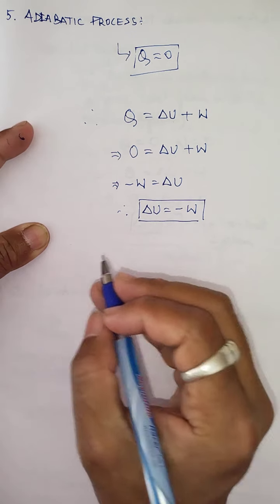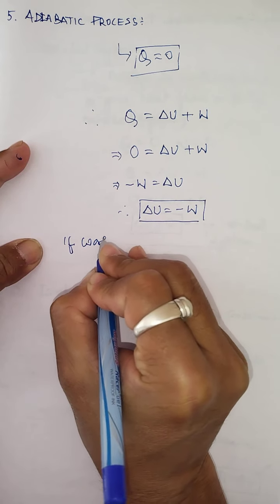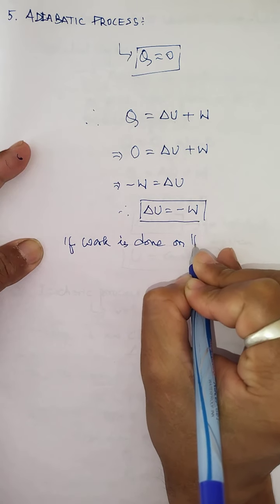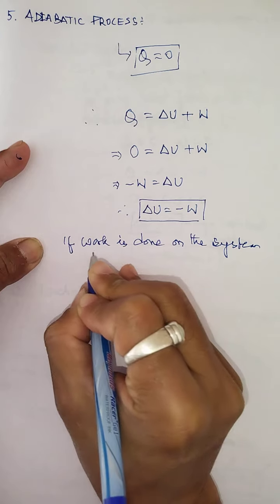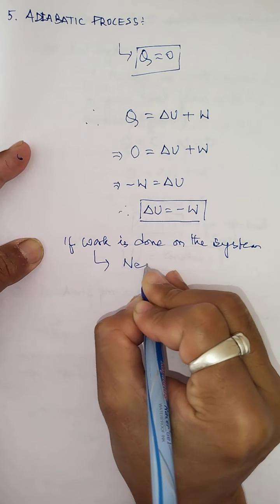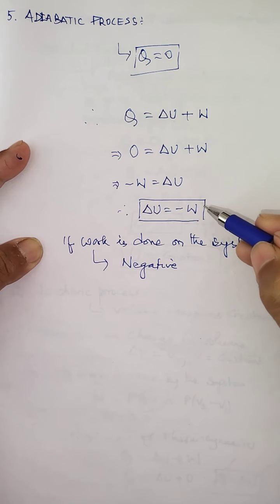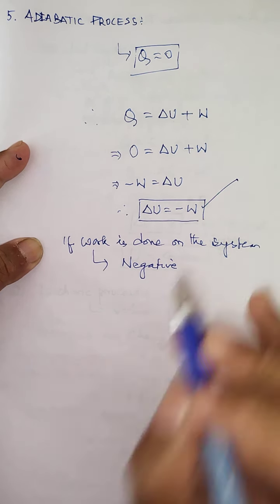As you have learned, if work is done on the system, then this work is taken as negative.